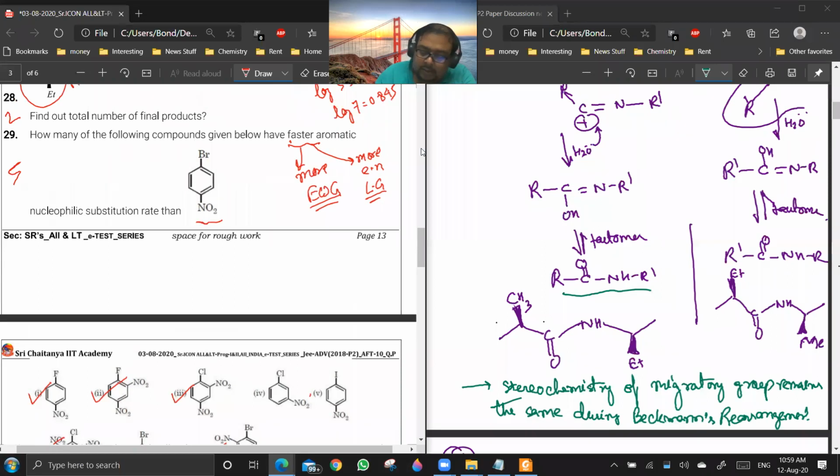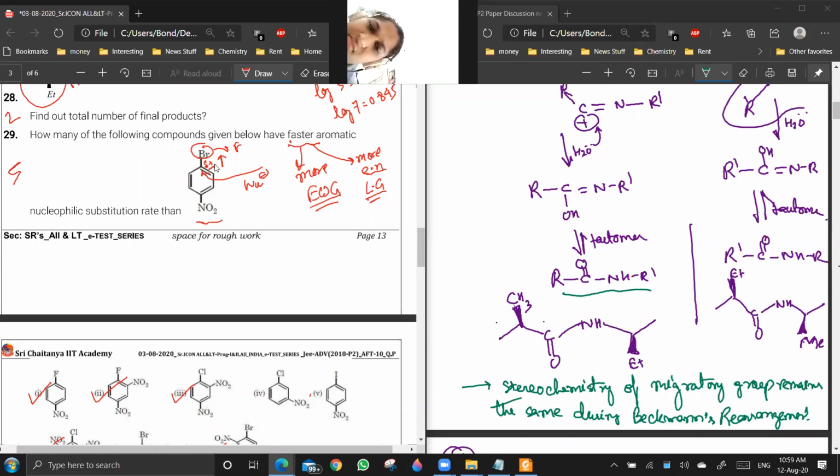And the second thing is, faster aromatic substitution means more electronegative leaving group. If the leaving group is more electronegative, then the attack at the leaving group carbon will be faster. Why? Because Br will be creating a delta plus charge here. So instead of Br, if you're using fluorine, then the delta plus will increase, and your nucleophile will attack here faster. Are you getting my point? Yes or no?